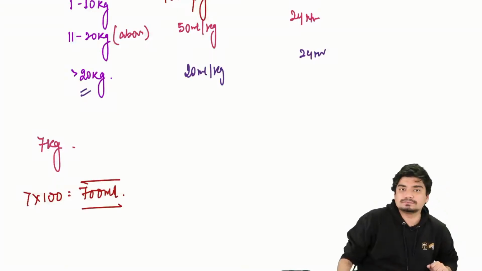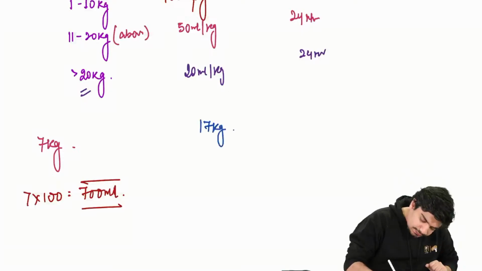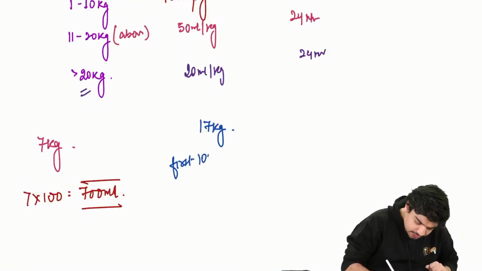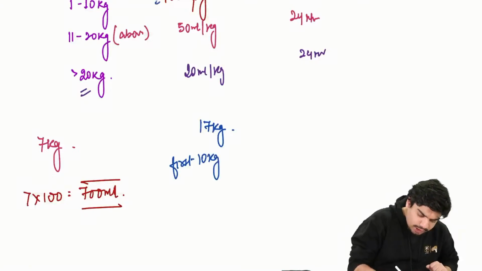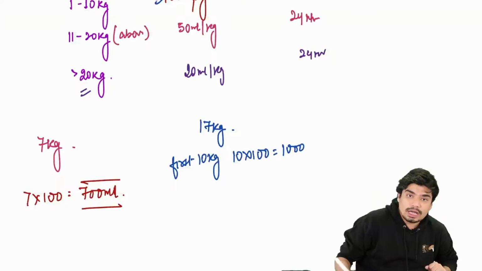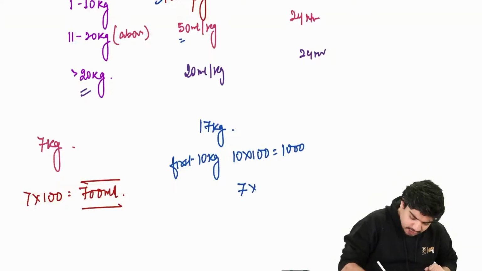700 ml. Okay. If the child is 17 kg, so for the first 10 kg, it's going to be what? It's going to be 100 ml per kg. So 10 into 100 is equal to 1000. And for the next 7 kg, it is going to be 50 ml per kg. So 7 into 50 is equal to 350.